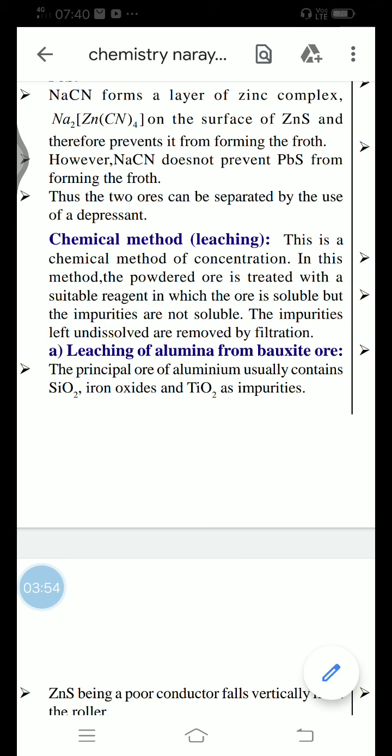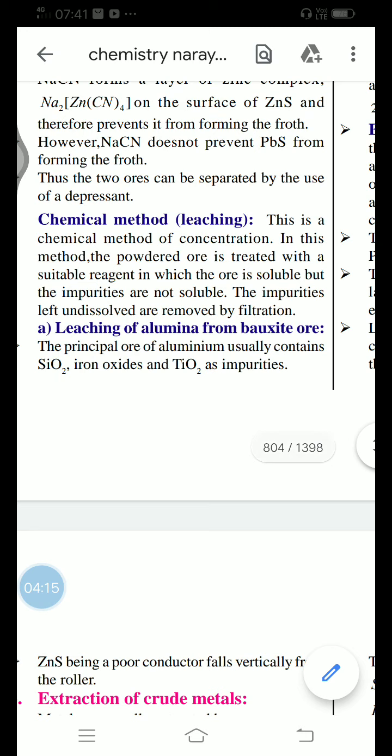Now you are targeting the leaching process from the bauxite, so you can easily remove the oxygen as well as the water particles by using suitable chemicals. So that's why, my dear students, listen very carefully. The first important process in the leaching method is first implemented in the extraction of aluminum from the bauxite. The principal ore of aluminum usually contains silicon dioxide, iron oxide and titanium oxide as impurities. In this bauxite ore, what kind of impurities are there?